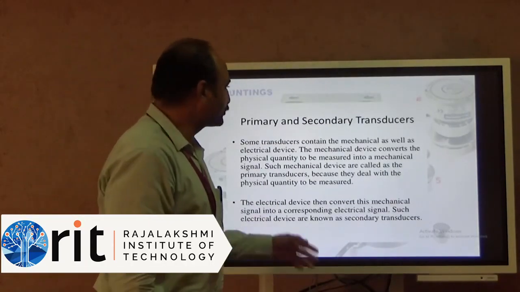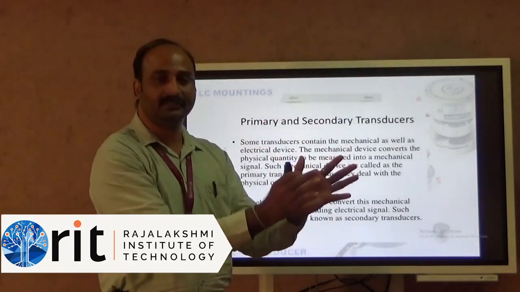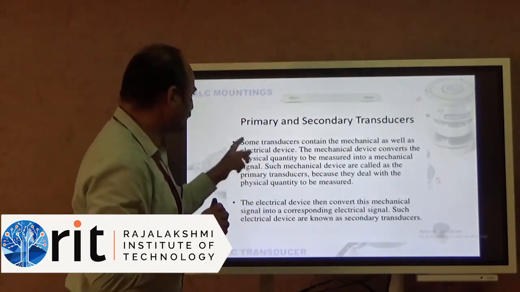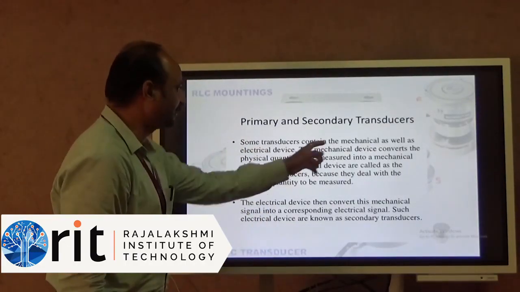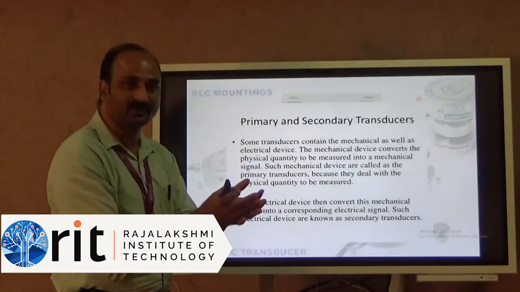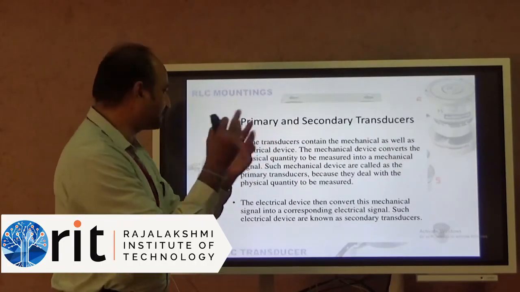The next type of transducers are primary and secondary transducers. Primary, first kind of transducer. Secondary, next kind of transducers. Some transducers contain a mechanical as well as an electrical device. It is a combination of electrical as well as mechanical device.